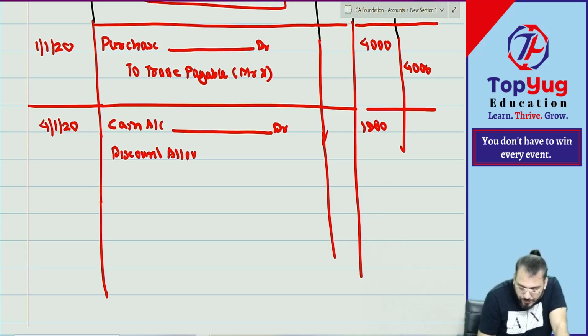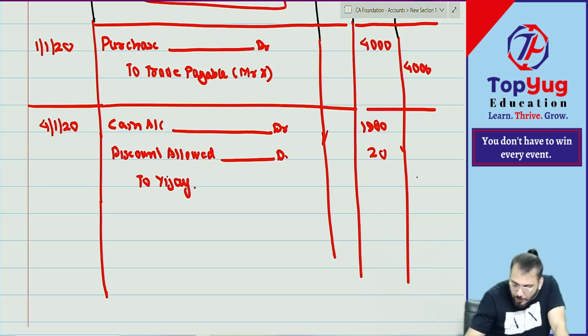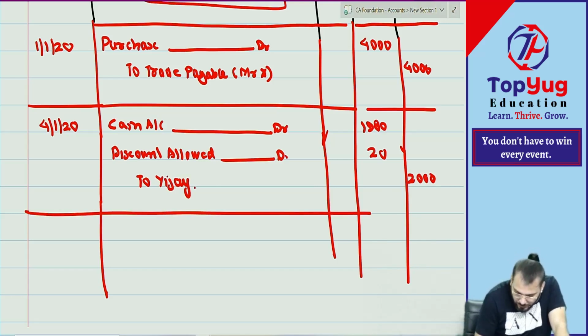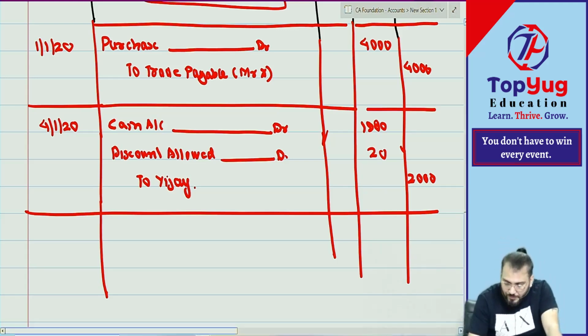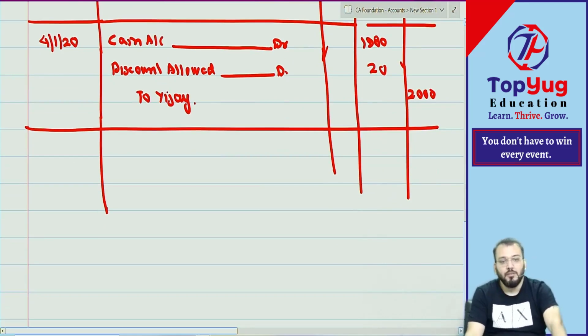Discount allowed, 20. Debtor will increase or decrease? Vijay will decrease, so credit to Vijay. Understood? Simple? Have you understood?